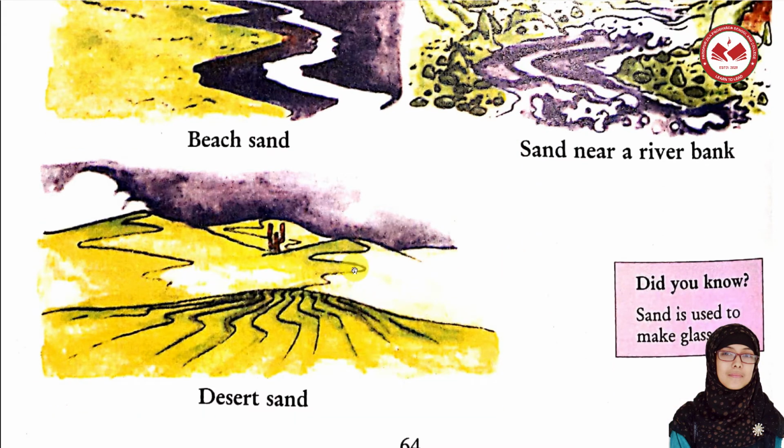And last but not least we can see another picture, that is desert sand. So what do you mean by desert? Exactly, desert is morubhumi, right?